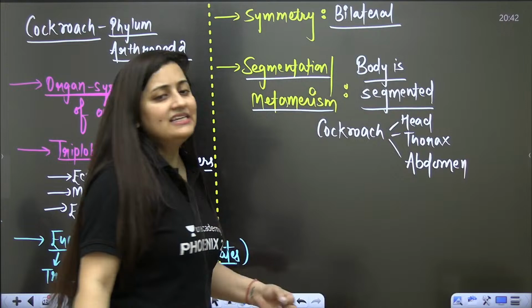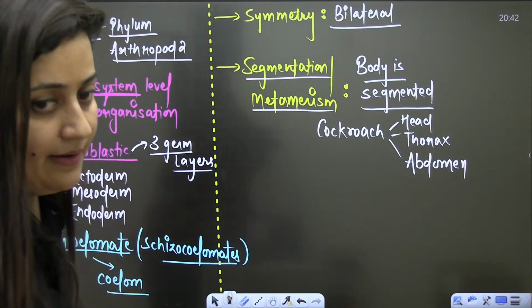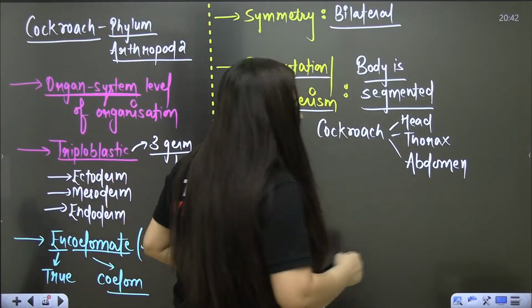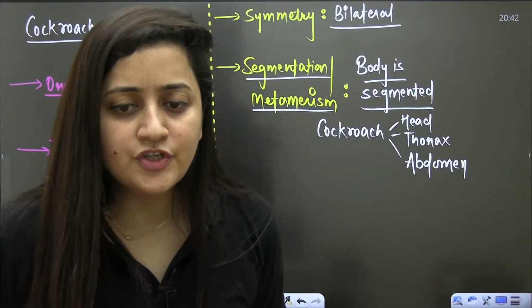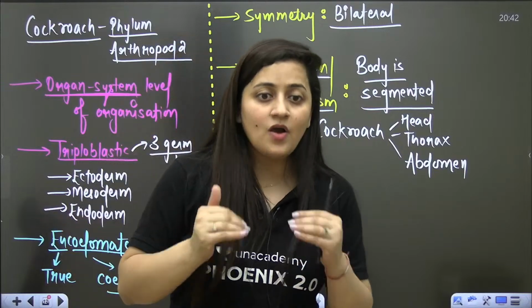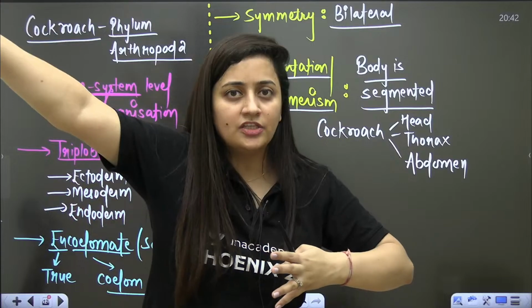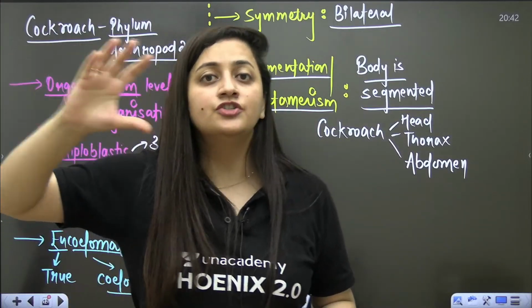So now, guys, please answer one question of mine: what is unique about this phylum? Why is this phylum so widely distributed? And guys, this is the way of my teaching in my batches. I will relate one chapter with another chapter, because it is not just class 11th biology or class 12th biology that you are preparing.